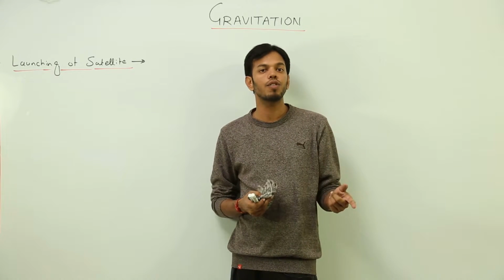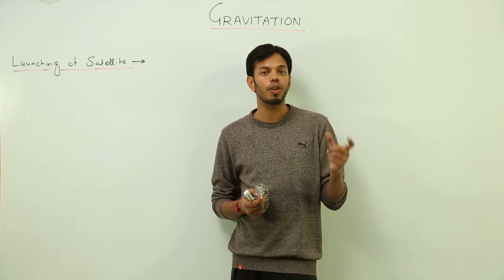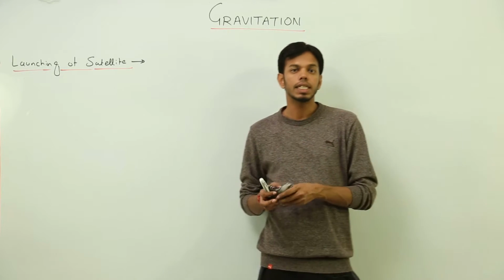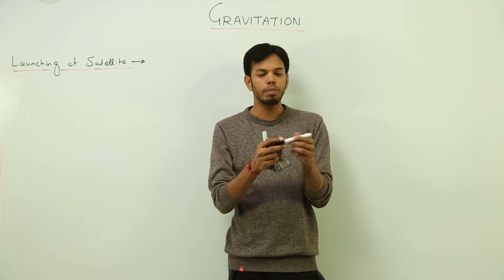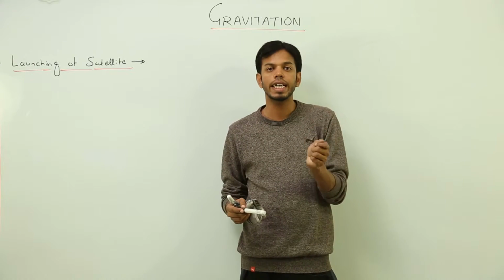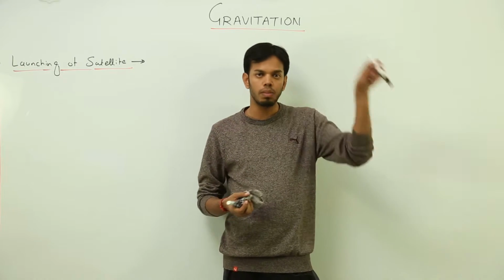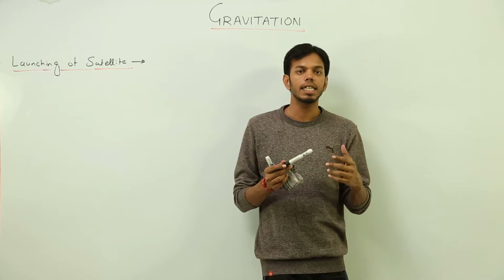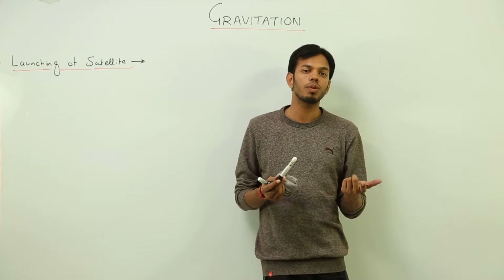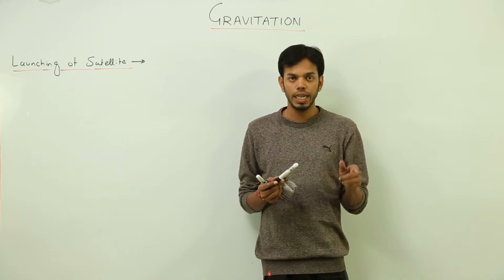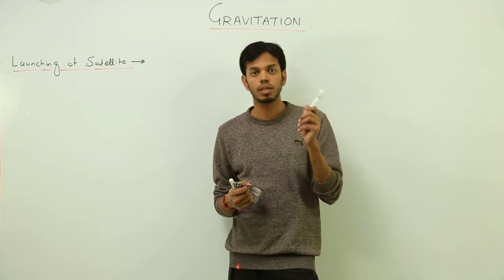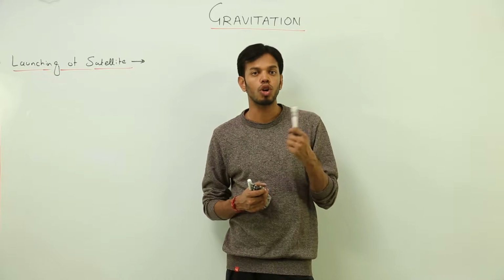That means the centripetal force is provided by gravitational attraction. Secondly, if I tie this marker with a string and rotate it, the centripetal force is provided by the tension in the string. Lastly, electrons move in circular orbits about what?